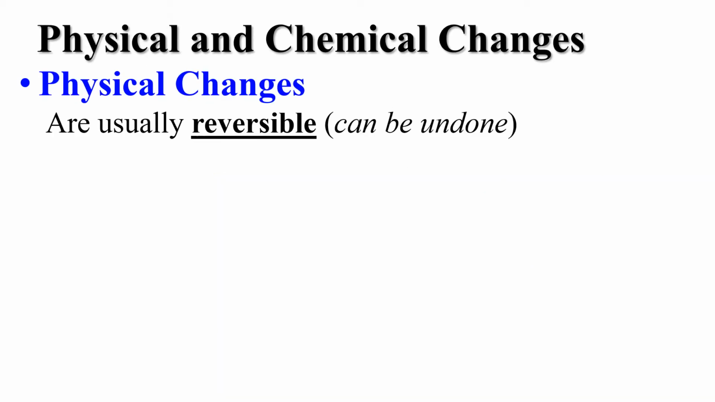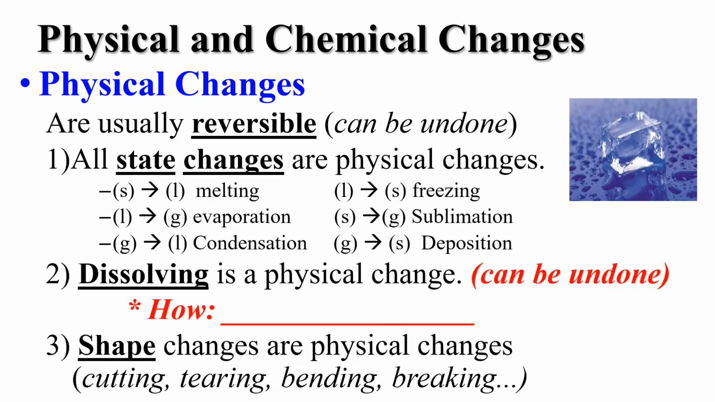Physical changes are reversible. They're things that you can undo. Okay, that's how you know it's a physical change. You can reverse it and get back whatever you started with. All state changes are physical changes. That's important. That's a way to remember it if you're asked a question about whether something's a physical or a chemical change. If it's a change in state, if it's a phase change like evaporation or freezing, those things are physical changes because you can always turn them back.